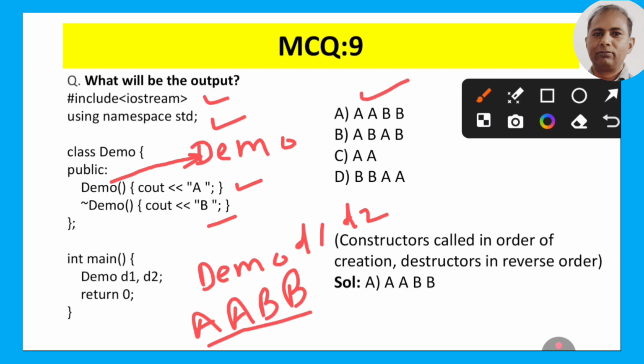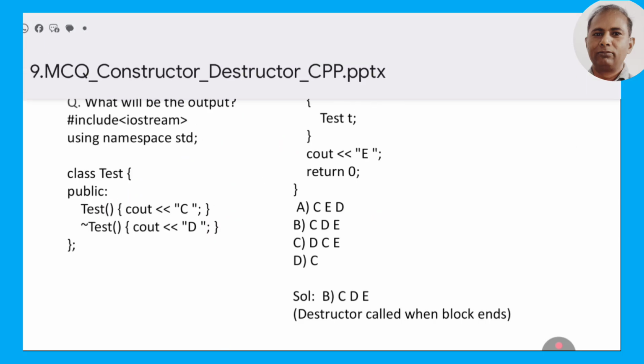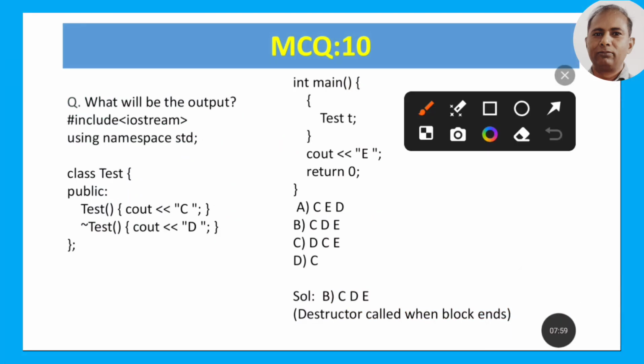Now if we talk about MCQ 10, the question is what will be the output. They have written the header file, using namespace std, and made one class. The name of the class here is test.